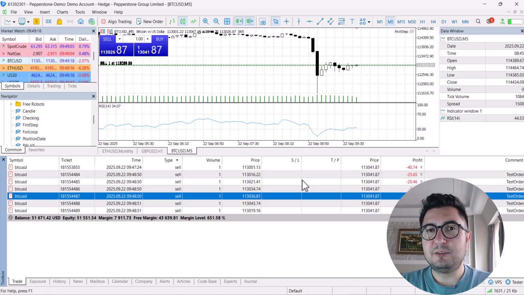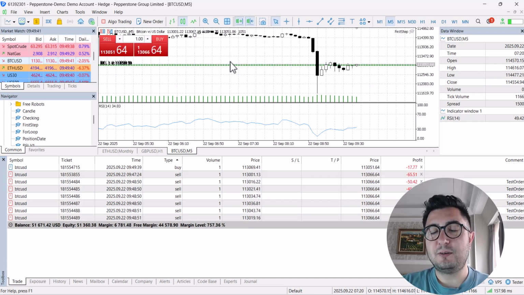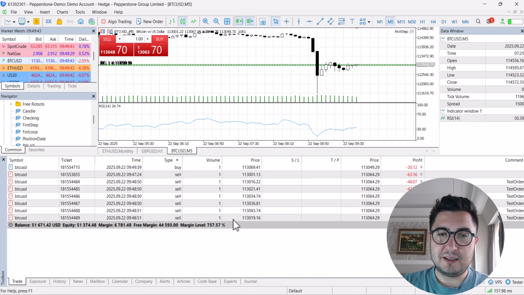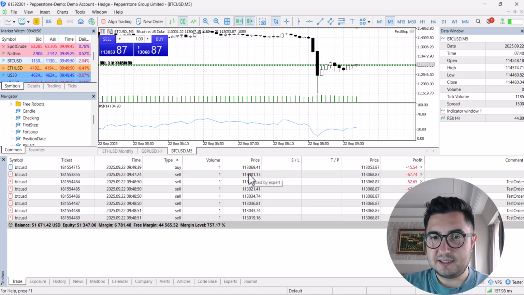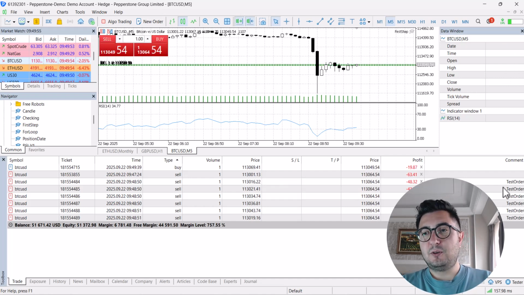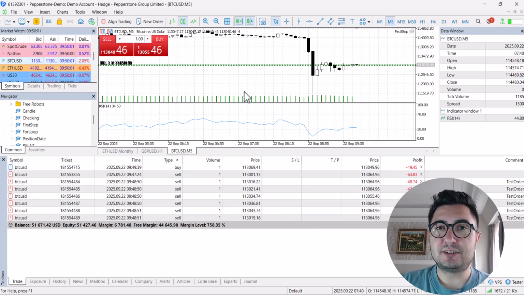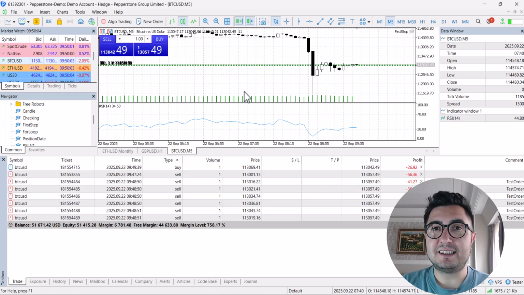There are many other ways to separate this, by the way. I don't have to use the comment. There's the magic number, and the system also tells us whether the order was opened by the expert or manually, for example placed manually or placed by expert. This expert means the algo trading system. So we can also use this. In this video, we learned how to open buy and sell positions, and we tried to understand the foundation.